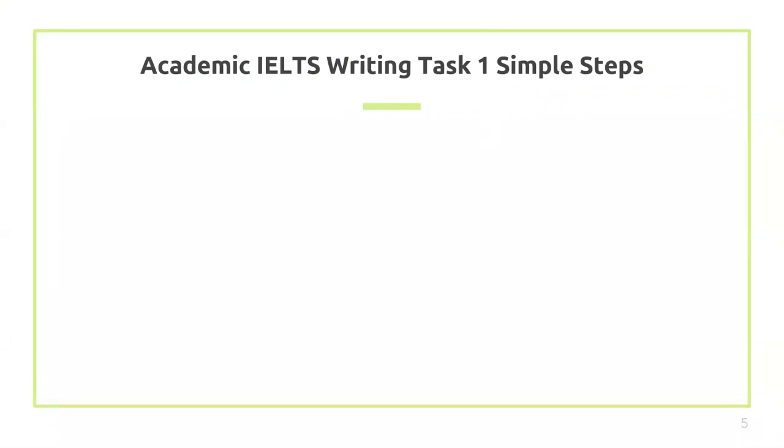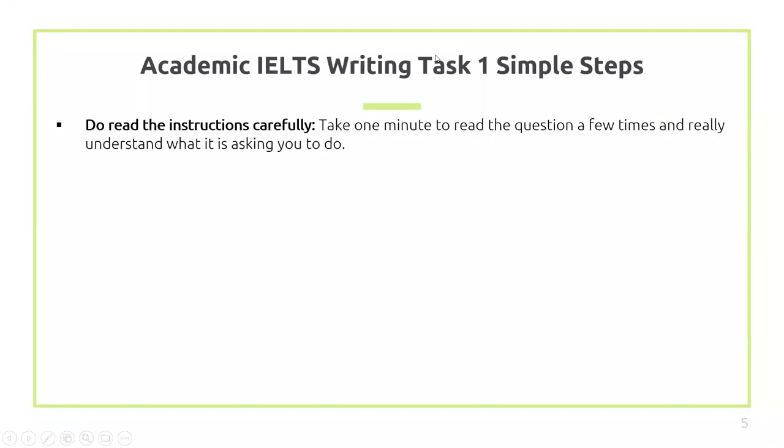In academic writing task 1, first of all, we need to read the instructions very carefully: what kind of answers they are looking for, what kind of information they are looking for, that's what you need to add in your writing. So read the instructions very carefully so that you can achieve the task clearly.